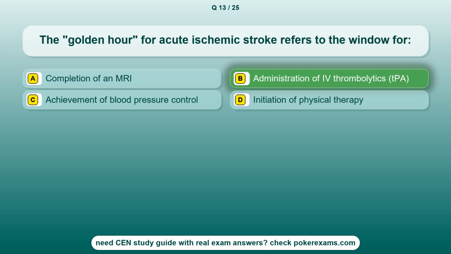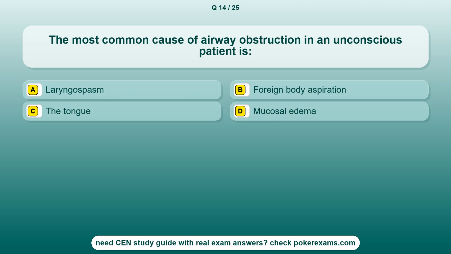The correct answer is option B, administration of thrombolytics, TPA. Question 14. The most common cause of airway obstruction in an unconscious patient is option A, laryngospasm. Option B, foreign body aspiration. Option C, the tongue. Option D, mucosal edema.